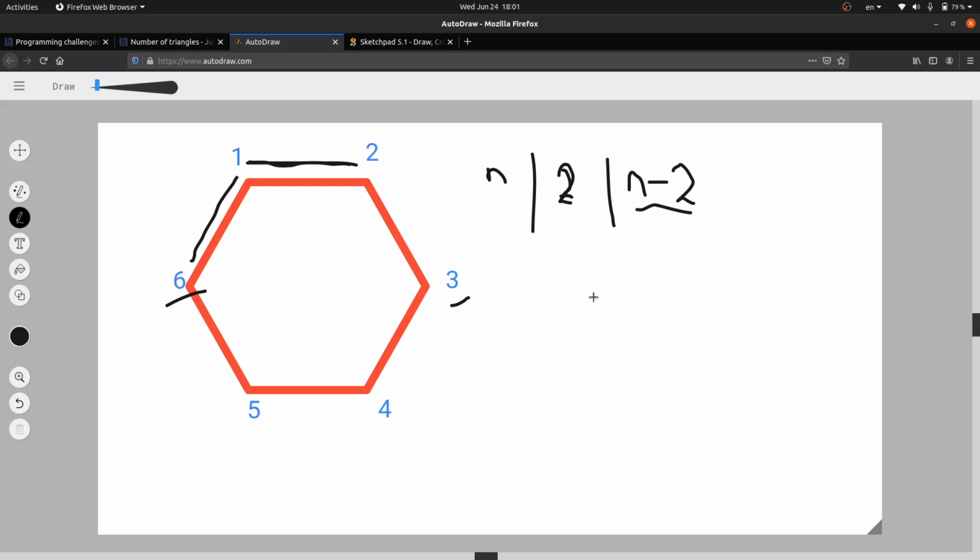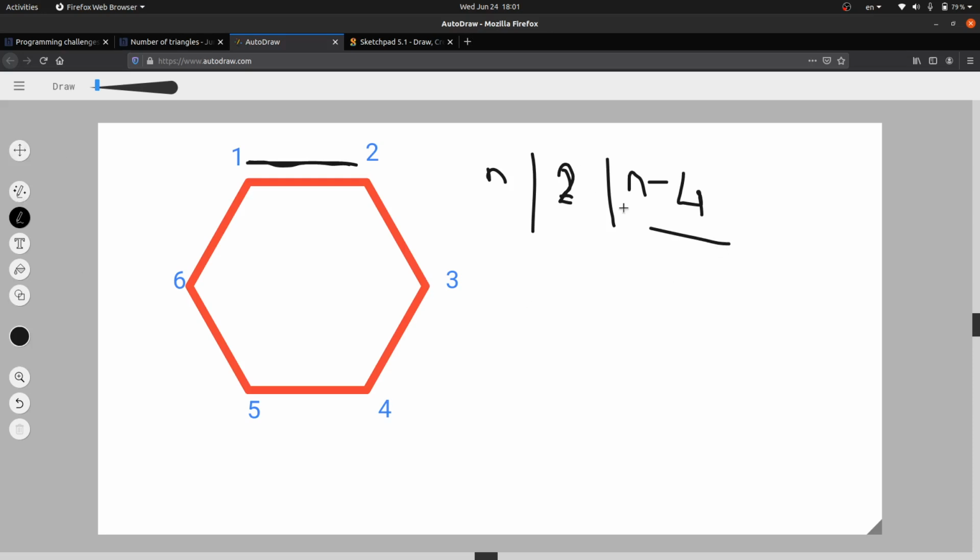Because we are considering the first case of exactly one side, then we would have exactly two sides sharing with the polygon. So we cannot take either 3 or 6 into consideration. So we have a total of n minus 4 vertices left into consideration.